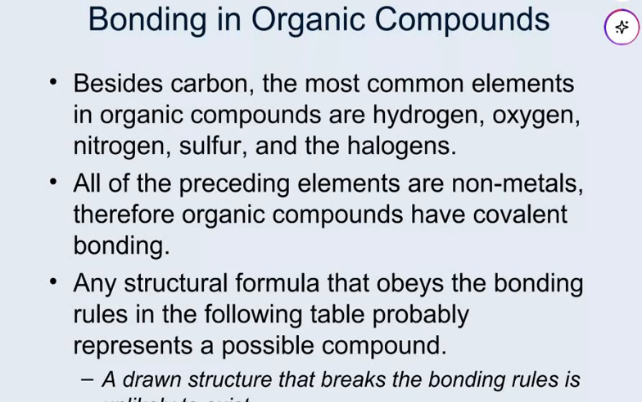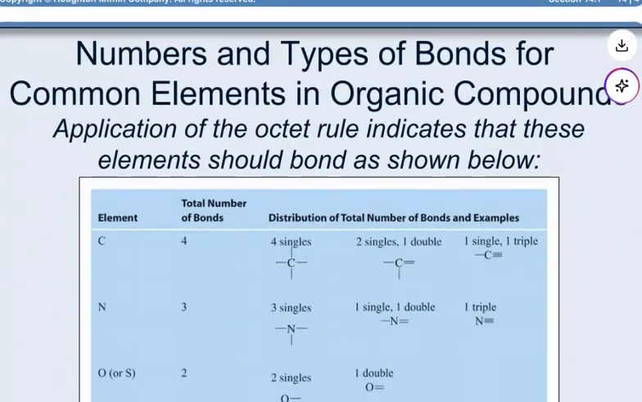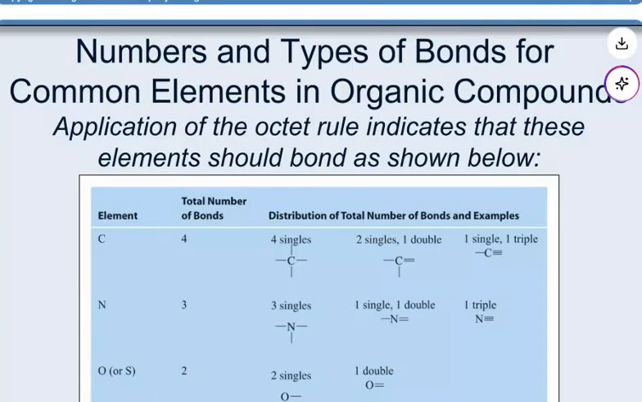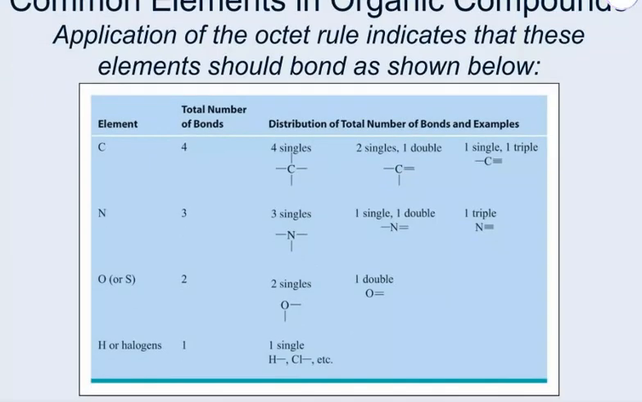Any structural formula that obeys the bonding rules in the following tables probably represents a possible compound. A drawn structure that breaks the bonding rules is unlikely to exist. Numbers and types of bonds for the common elements in organic compounds: application of the octet rule indicates that these elements should bond as shown below. You can see carbon, nitrogen, oxygen and hydrogen. Number of bonds: 4, 3, 2, 1.